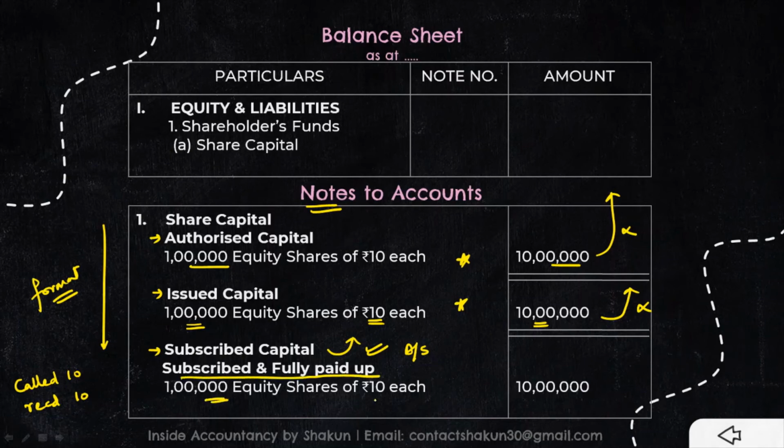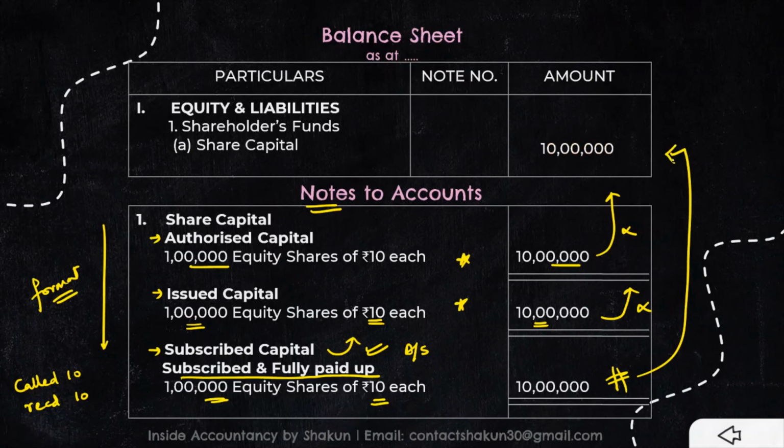1 lakh equity shares at the rate of 10 lakh. Now, this is the amount. This is the final amount that we are going to show in our balance sheet. Okay, so this is how you prepare the balance sheet. Okay, so this one is done.